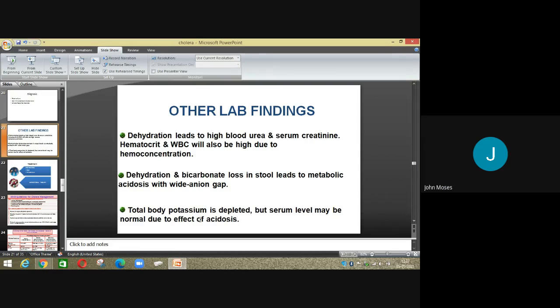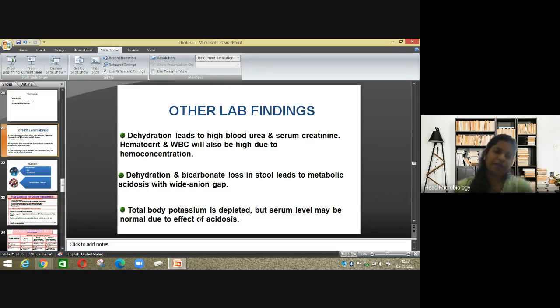Getting less. Yes, depleted means becomes less or decreases. So the potassium level in your body decreases, but serum level may be normal due to the effect of acidosis. You would have heard nowadays many patients, when they are admitted to hospital, say that the potassium level has gone down. It happens frequently nowadays.